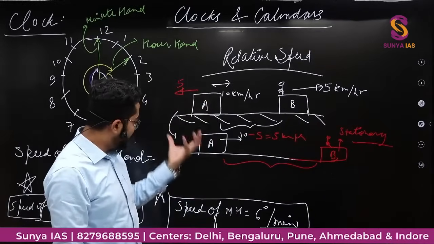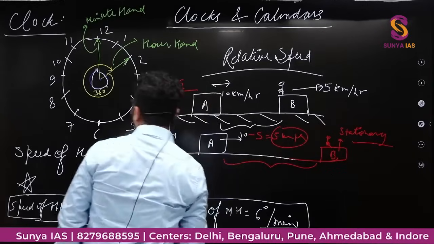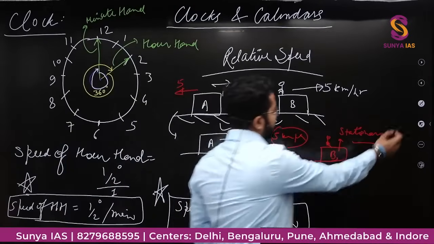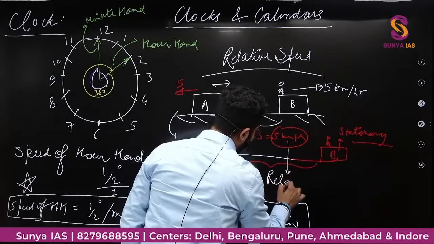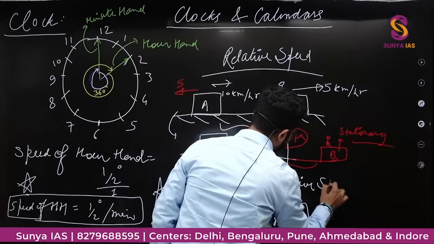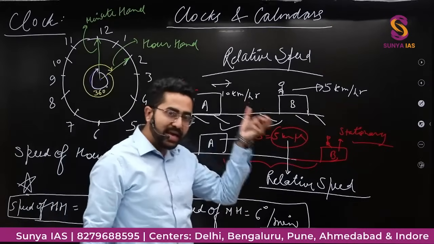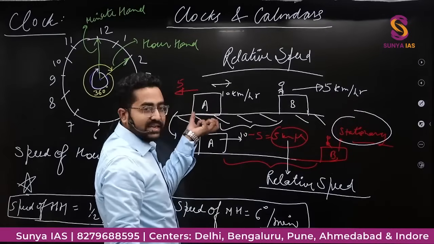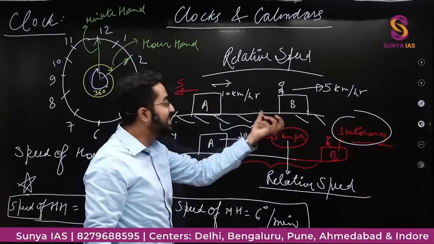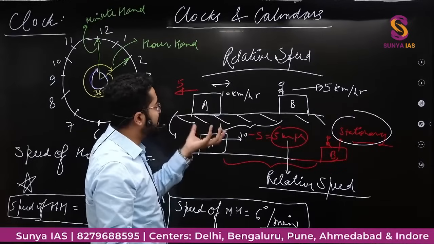I am taking this object only as moving, और इसका मैंने ये निकाला, and this speed what we have calculated is called relative speed. And this is the concept of relative speed, where I make one object as stationary, other object की speed मैं इस stationary object के respect में मैं adjust कर देता हूं, manipulate कर देता हूं, change कर देता हूं.